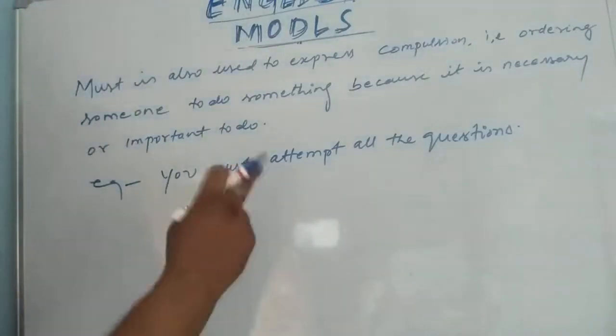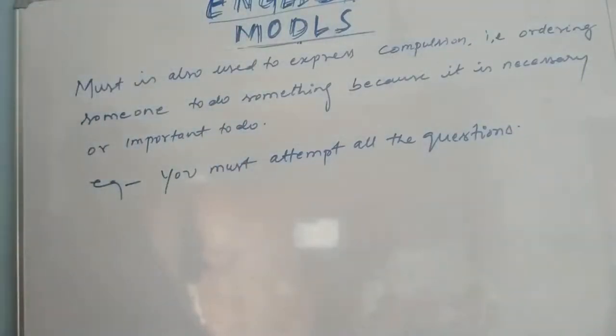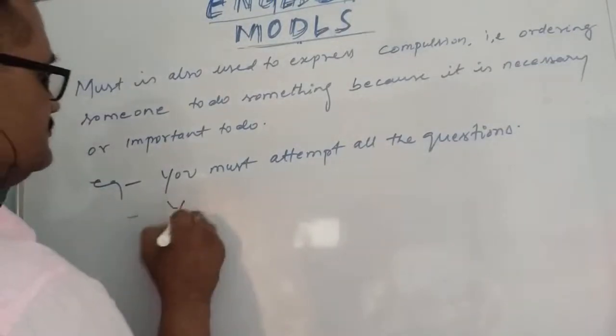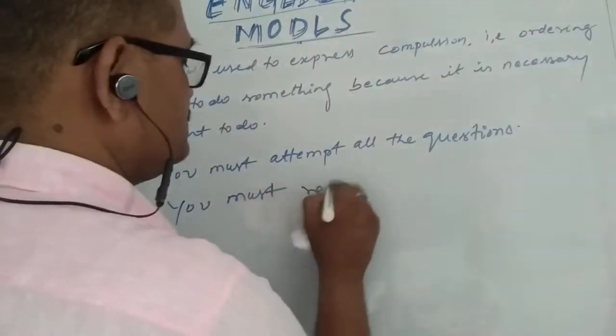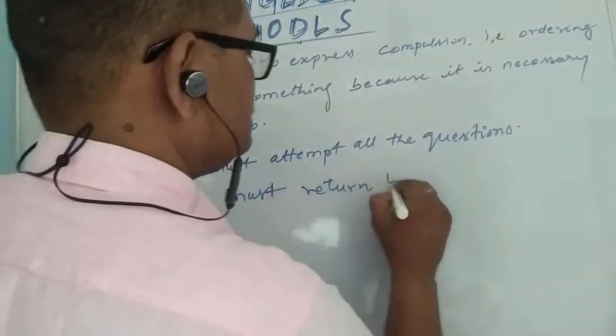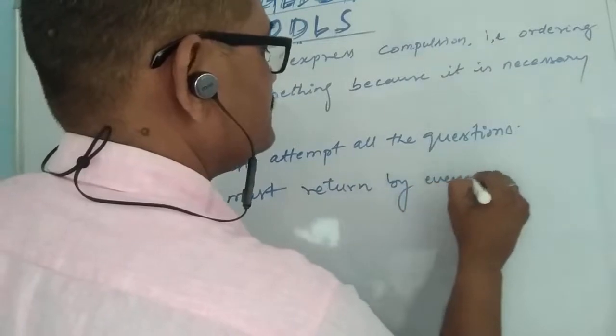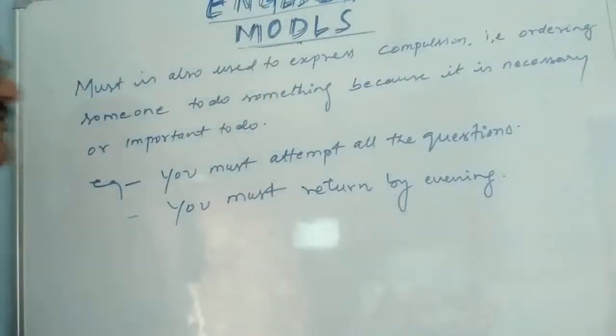So you must attempt all the questions. You must return by evening. So it is compulsion that you must return by evening. Wherever you go, you must return by evening.